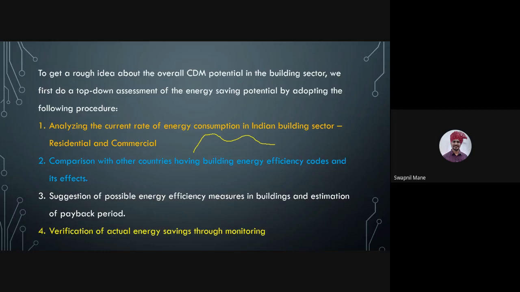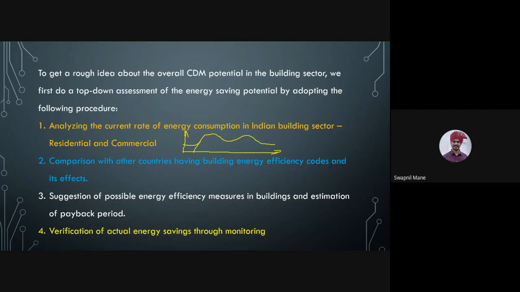Again, the start of the second term, and it will not be zero, but it will be a base, that means this will be fixed. This is the time of the year, and this is the energy consumption. This kind of pattern is called a load curve. This is the current rate of energy consumption in a building.